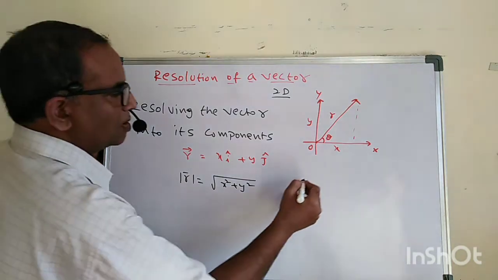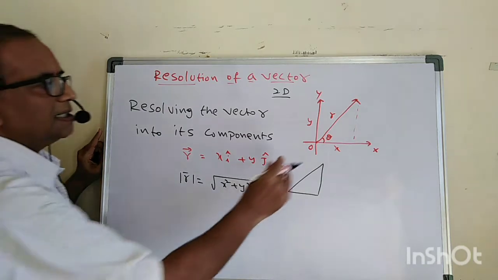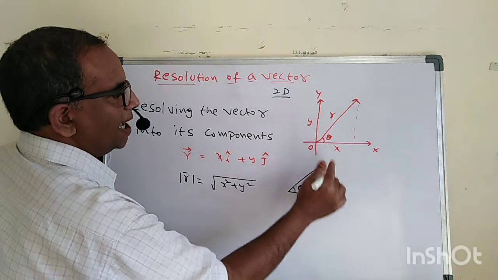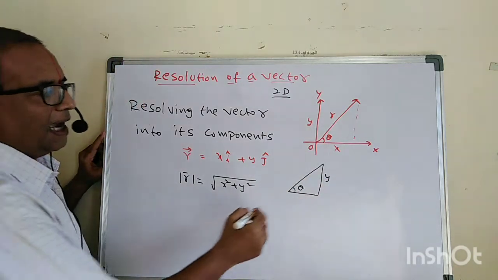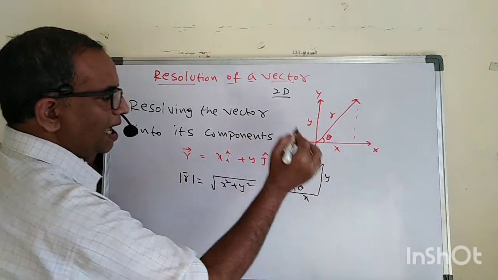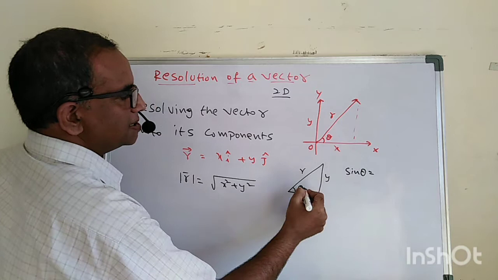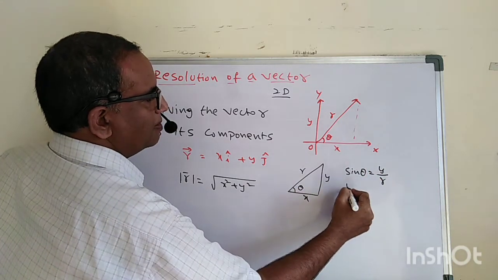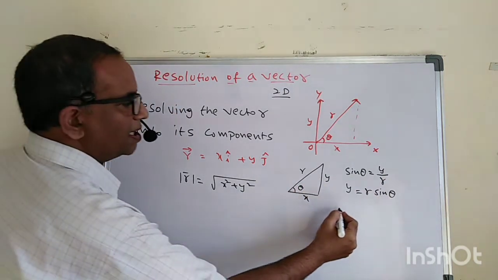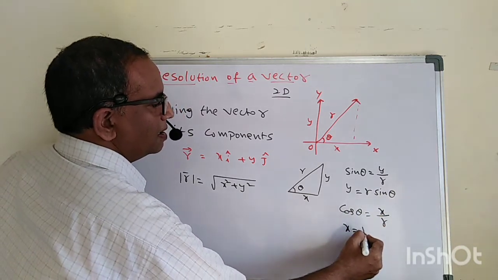Observe one more time. See carefully here. This is making angle theta. This is the y-axis, so the y component is y, and the x component is x. This is the magnitude of the vector r. From this diagram, tell me what sine theta is. Sine theta equals y by r. Therefore, the y value is r sine theta. Then what is cos theta here? Cos theta equals x by r.